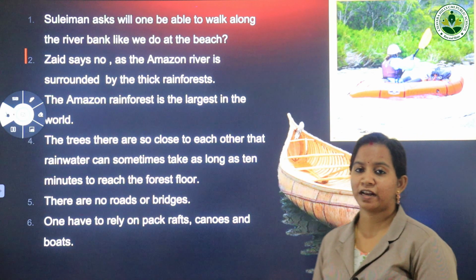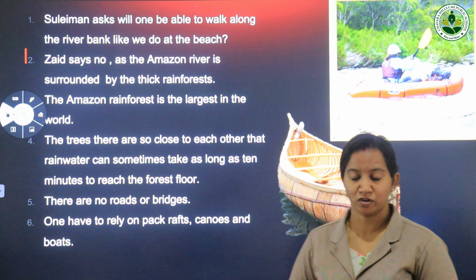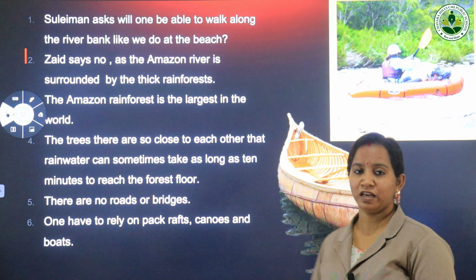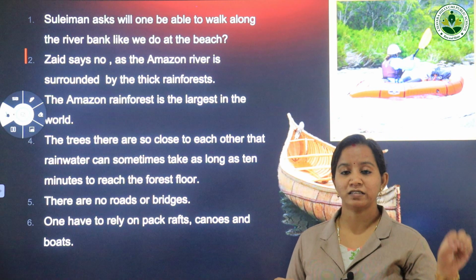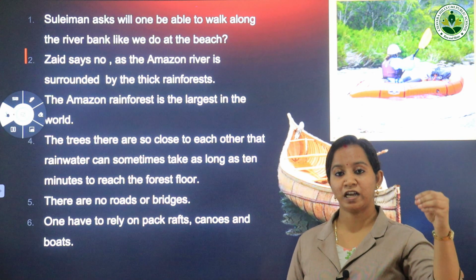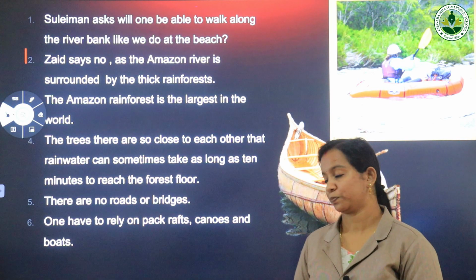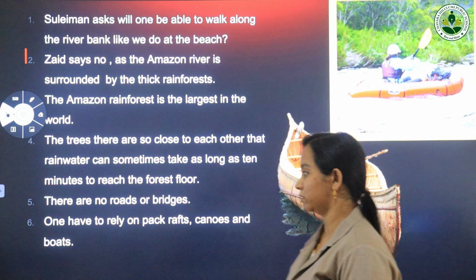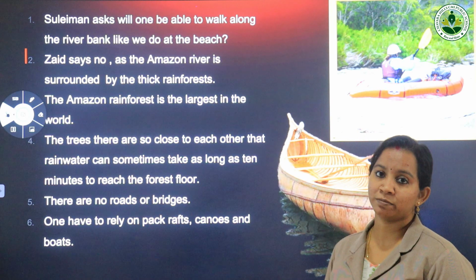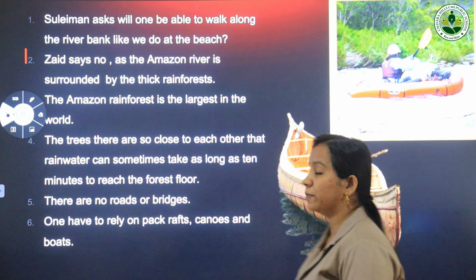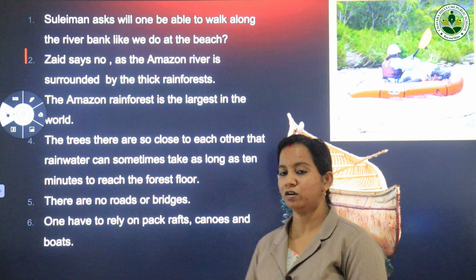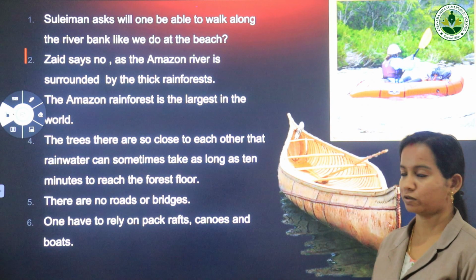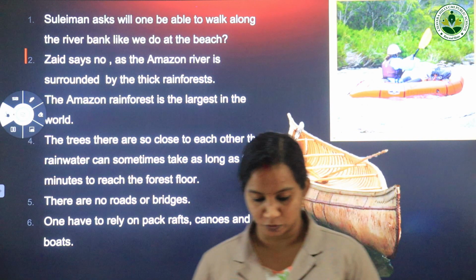That means the Amazon rainforest is the largest rainforest in the world, and the trees are growing so close to each other that when it rains in the rainforest, it almost takes 10 minutes for the rainwater to reach the forest floor. Okay, so the largest rainforest in the world is the Amazon rainforest, and one cannot walk along the banks of the Amazon river because the Amazon river is surrounded with Amazon rainforest. So one can only rely on packrafts, canoes and boats. Okay, so now moving on to the next portion.